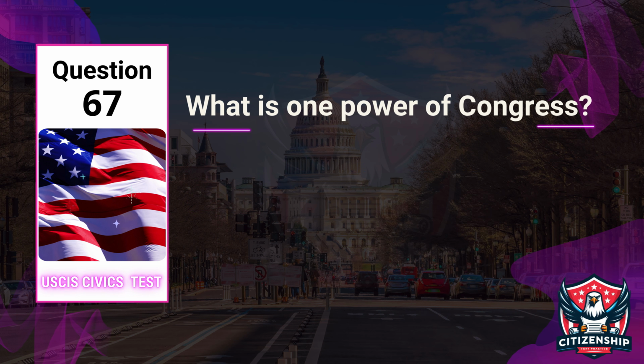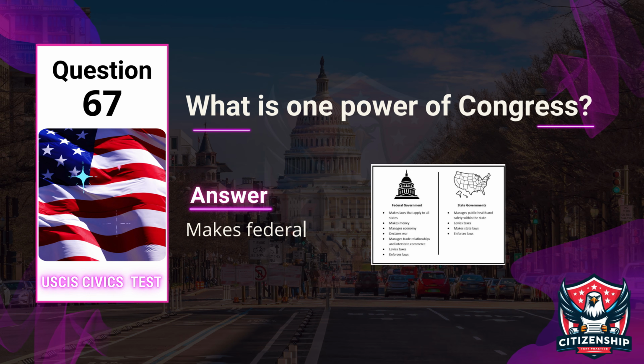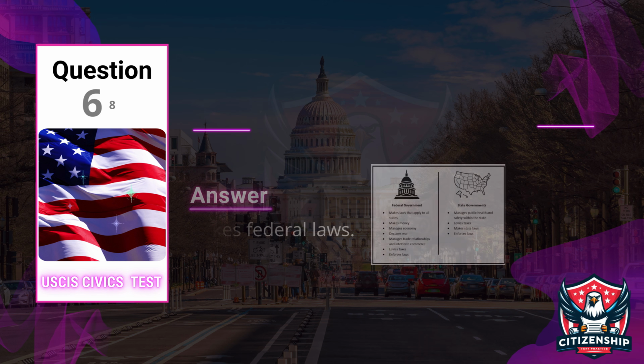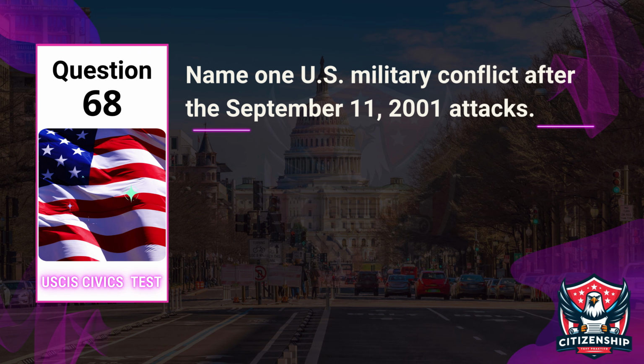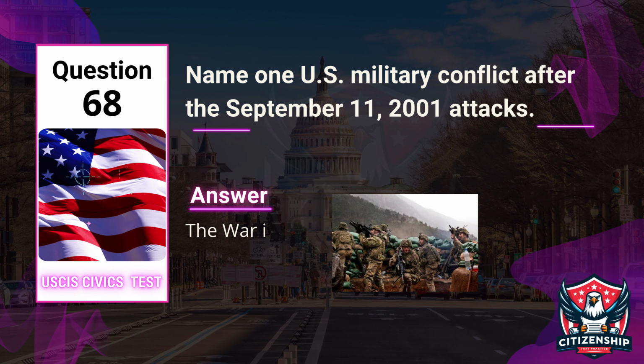Officer: What is one power of Congress? Applicant: Makes federal laws. Question 68. Officer: Name one U.S. military conflict after the September 11, 2001 attacks. Applicant: The war in Afghanistan.